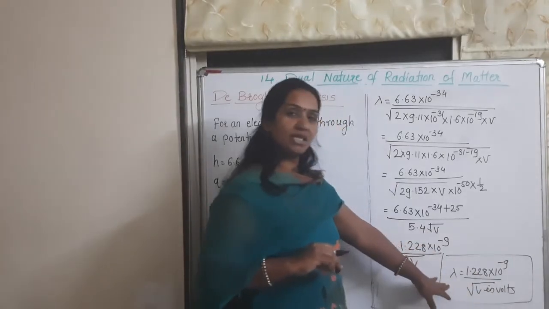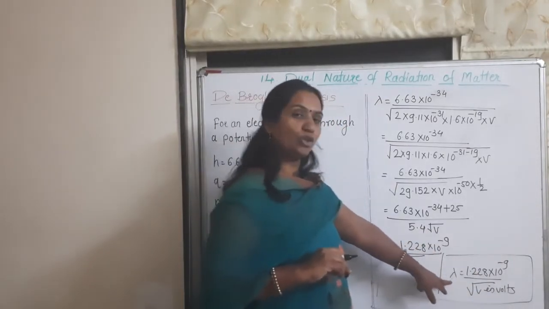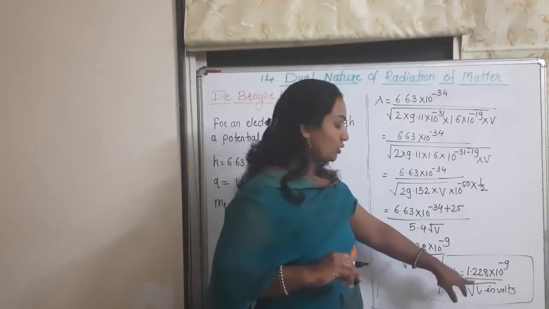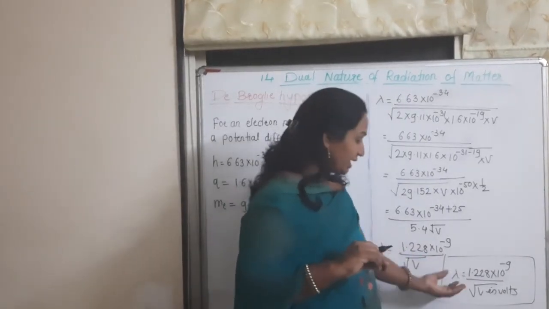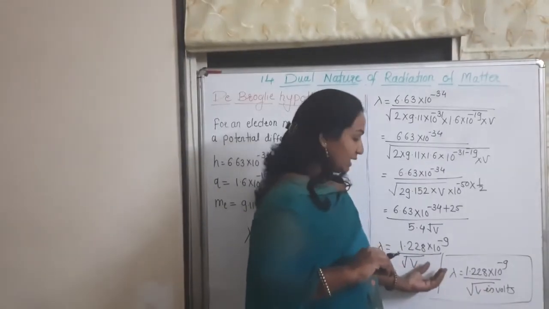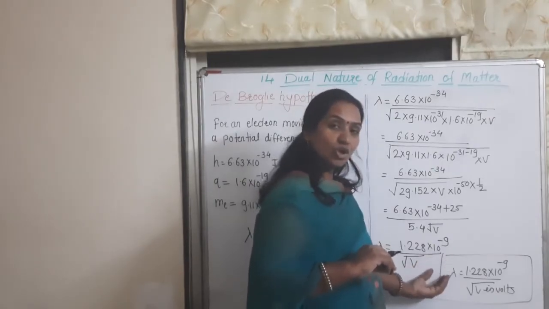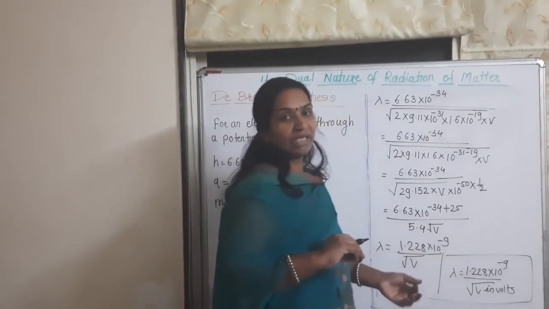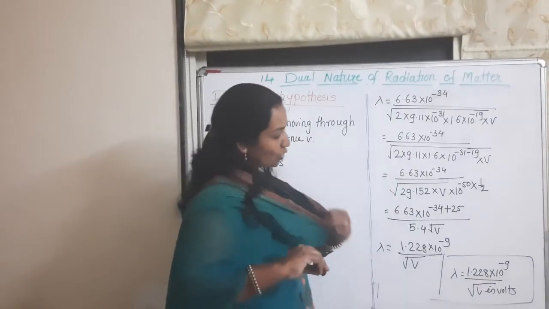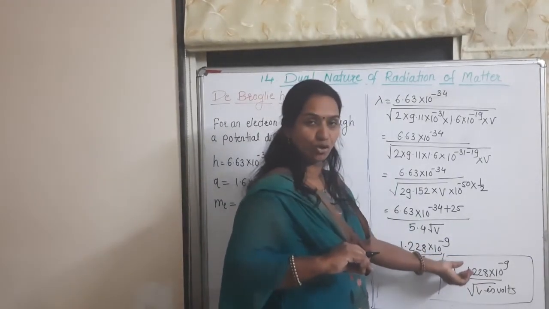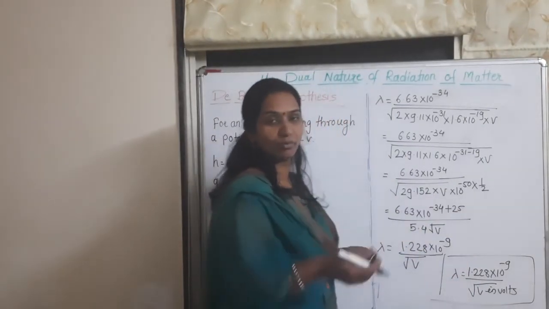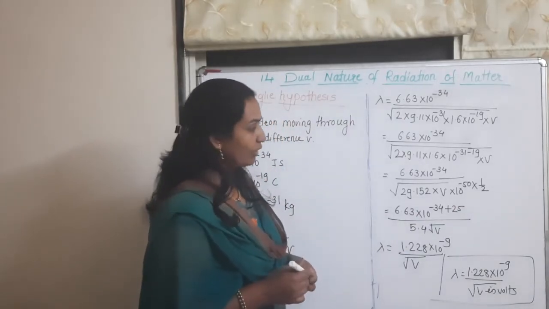By using this relation we calculate the wavelength of proton, electron and neutron. This also shows wave nature, and the energy of these electrons is in electron volts, so they show wave nature.